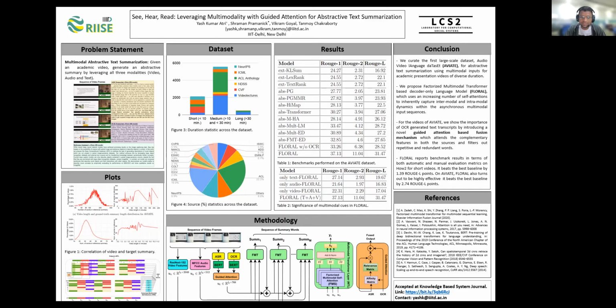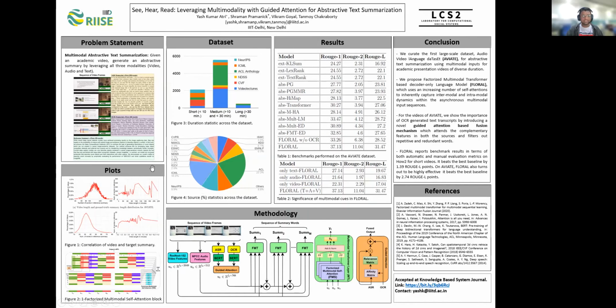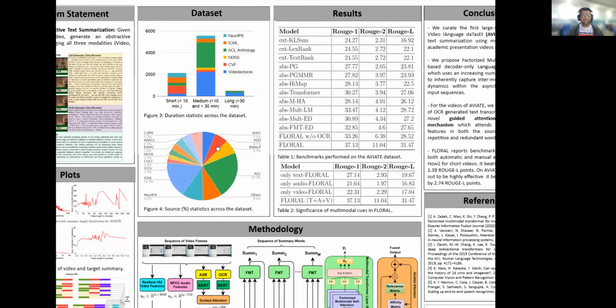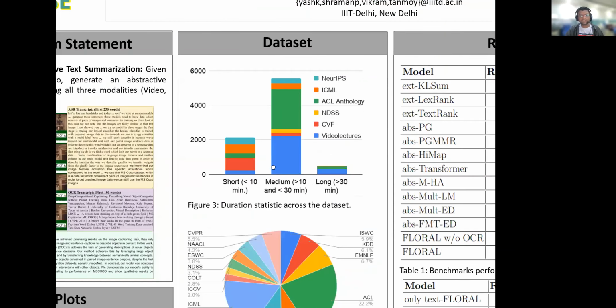Unlike other datasets, we do not annotate the summaries ourselves, which significantly improves the quality of the ground truth summaries. The videos and the accompanying slides serve as our input, and the abstract of the same paper serves as our target summary. Now going over to the dataset, we have partitioned it into three classes.